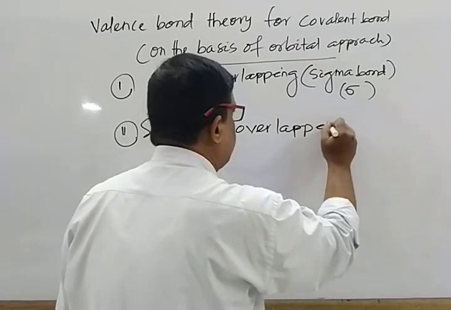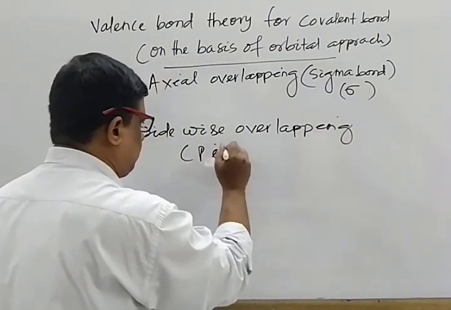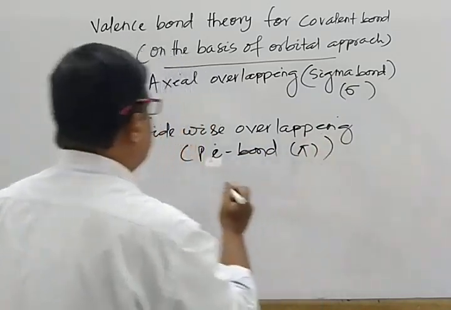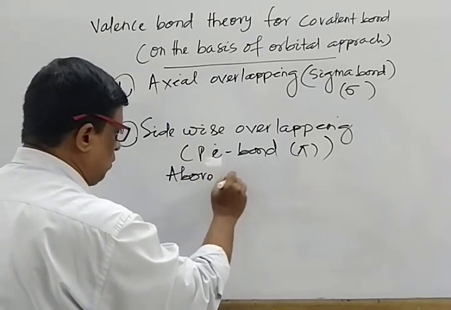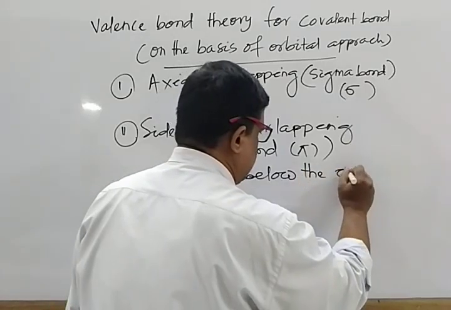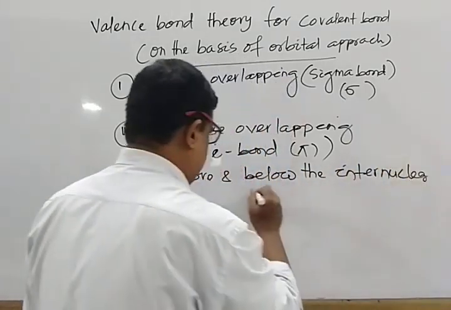Sidewise overlapping resulting the formation of a pi bond. Symbol is this one. So the overlapping takes place above and below the internuclear axis.